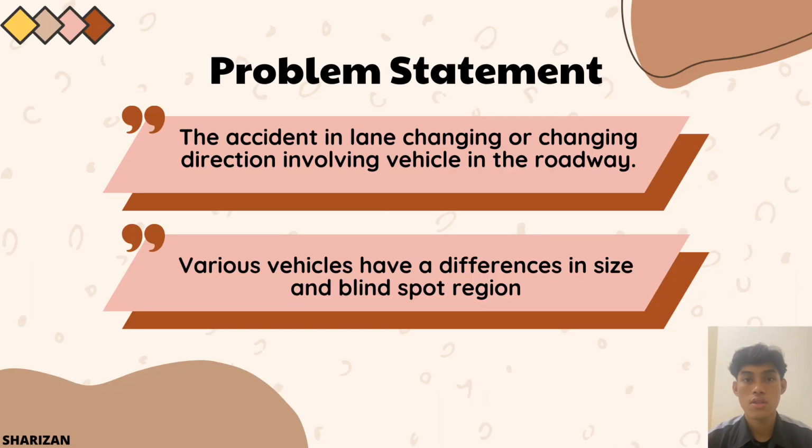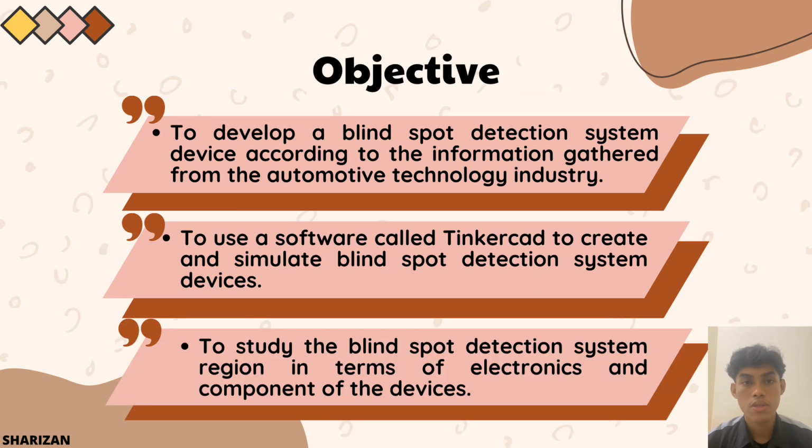Problem statement. Accidents occur in lane changing or changing direction involving vehicles in the roadway. Various vehicles have differences in size and blind spot region. Objective. To develop a blind spot detection system device according to the information gathered from the automotive technology industry. To use a software called Tinkercad to create and simulate blind spot detection system devices. To study the blind spot detection system region in terms of electronics and components of the devices.